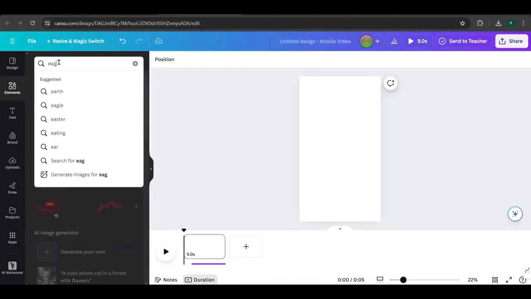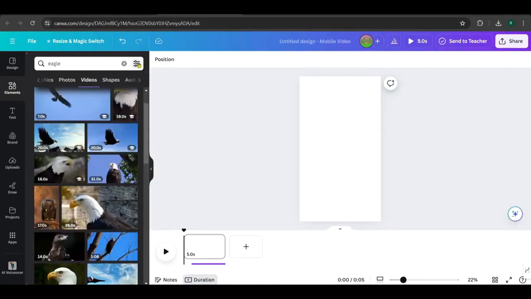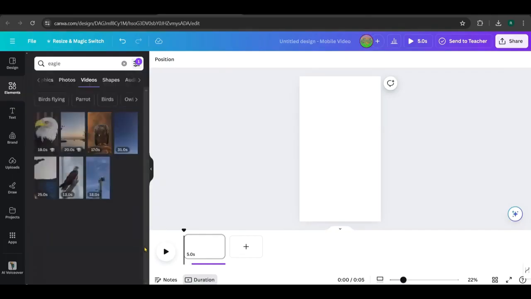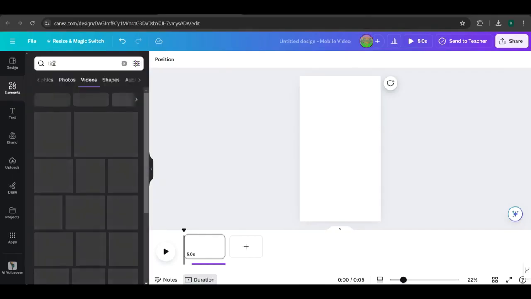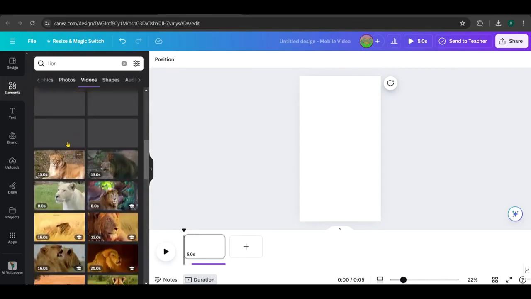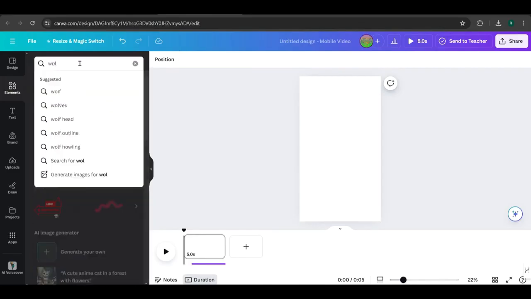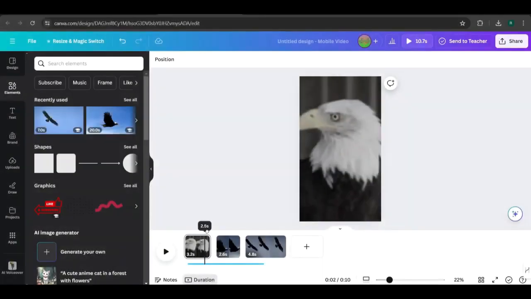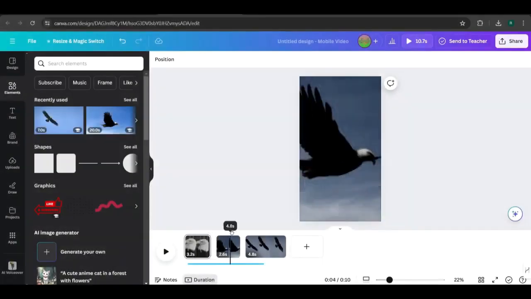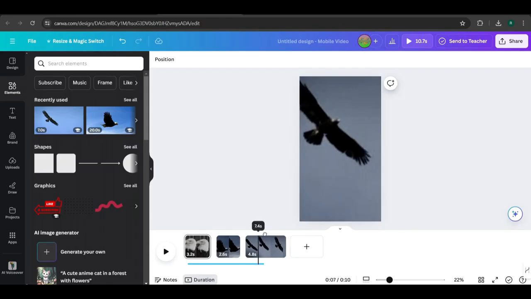In Elements, you can search for videos for each animal. There are plenty of options available. Find a video for the eagle, then for the lion, and so on. I've picked the videos for the first quote, which is about the eagle.